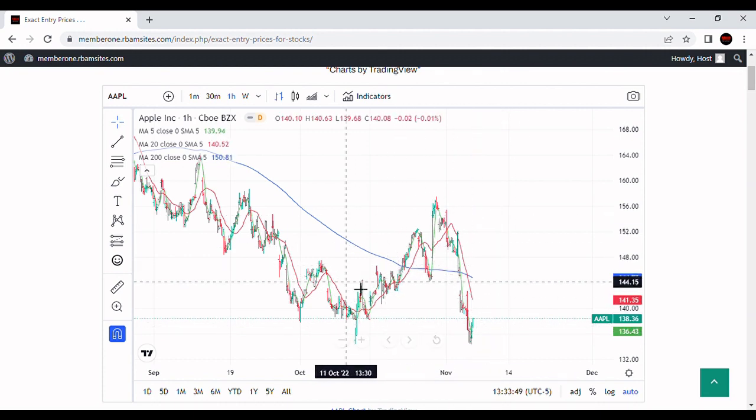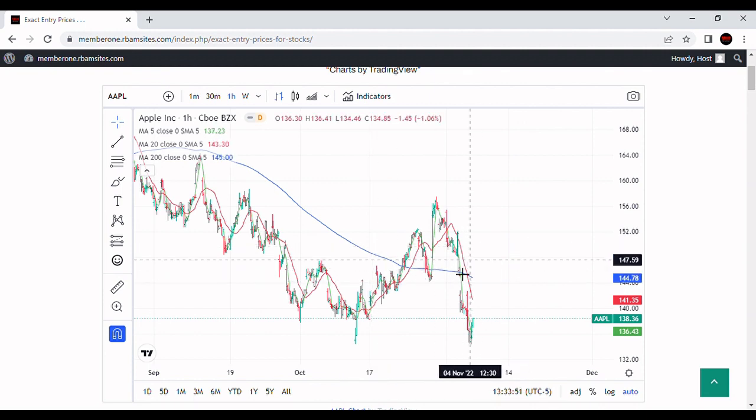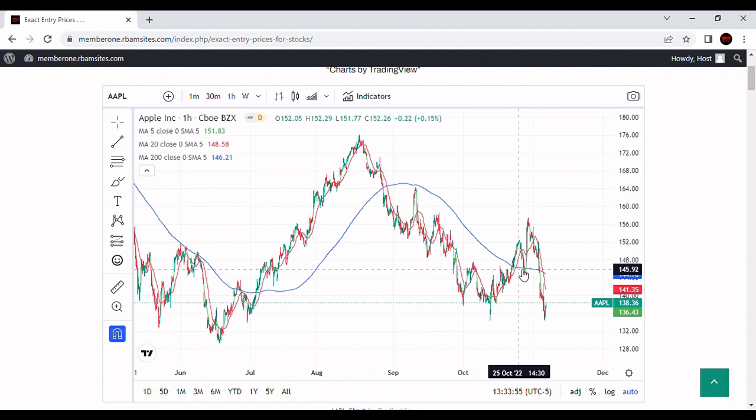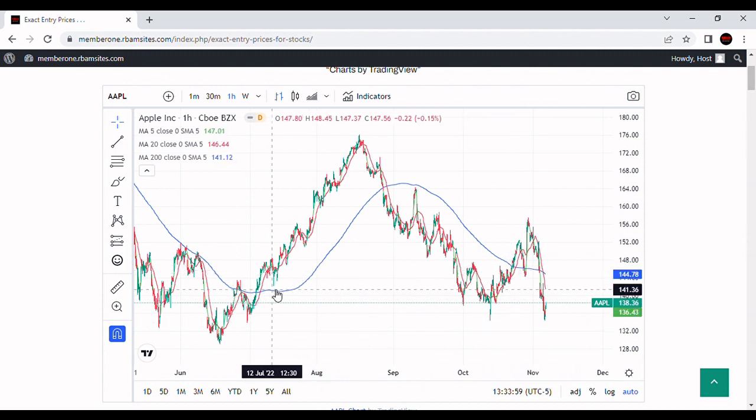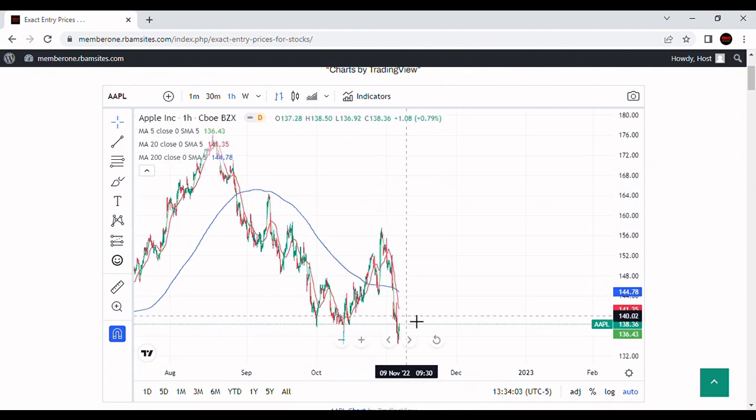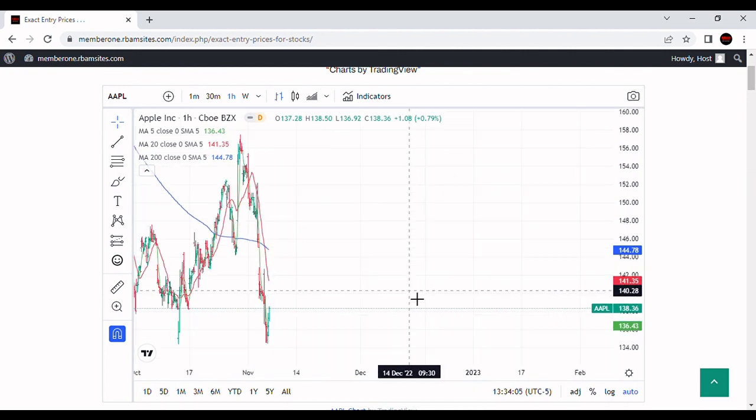So big deal? Not really. It made a slight new low, but not a huge negative deal. What's more positive about it is the 200-hour is starting to flatten out a little bit. So if you can get it to flatten out a little bit like this and turn, then maybe you get a decent rally out of Apple like we just discussed. But we'll have to see what happens next week.